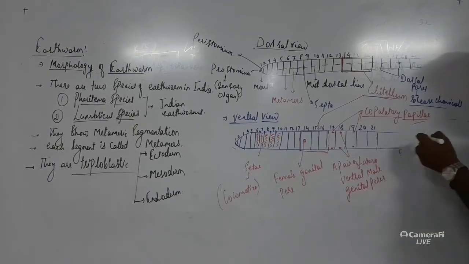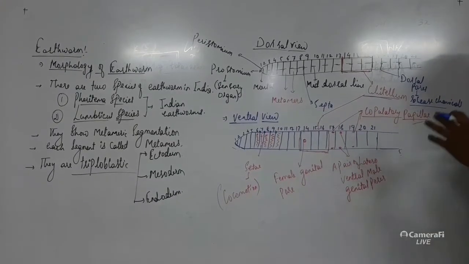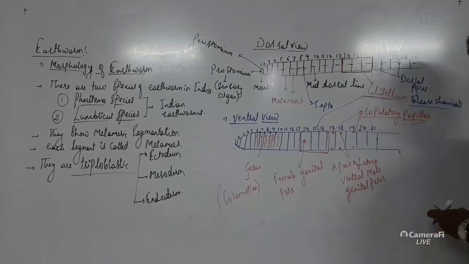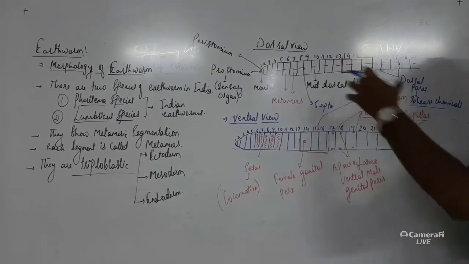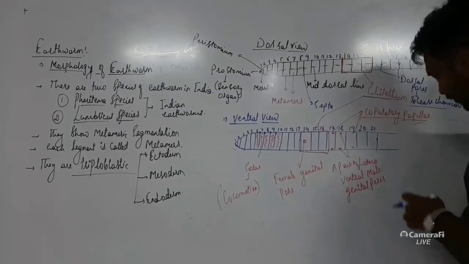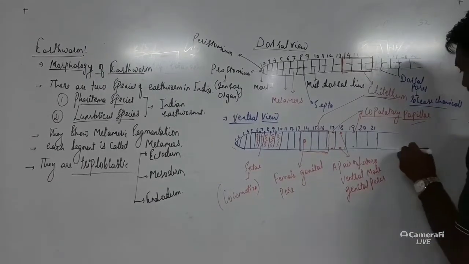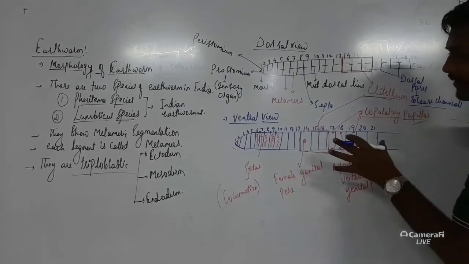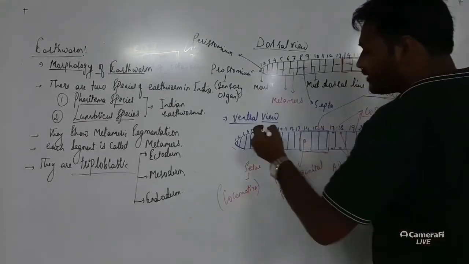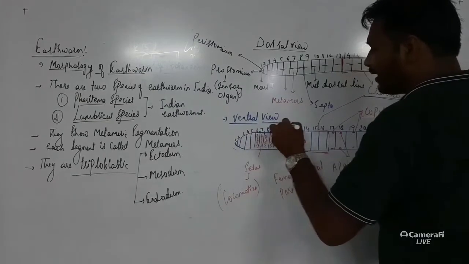So this was about some of the morphological features. Now, from the lateral view of the earthworm's body, what we see is that laterally the body has 4 openings, and these 4 openings are present on segment numbers 6, 7, 8 and 9.